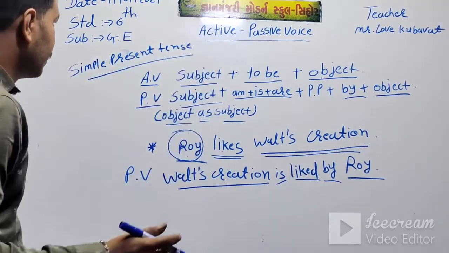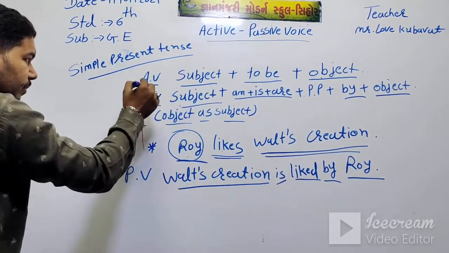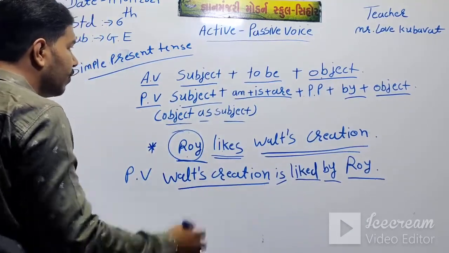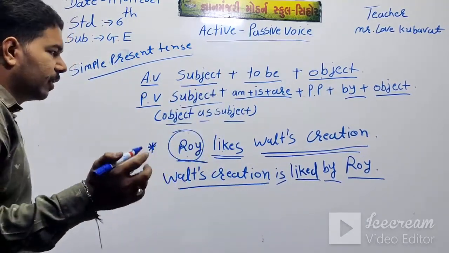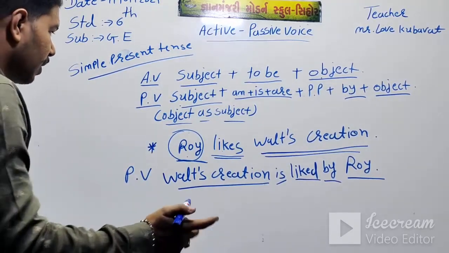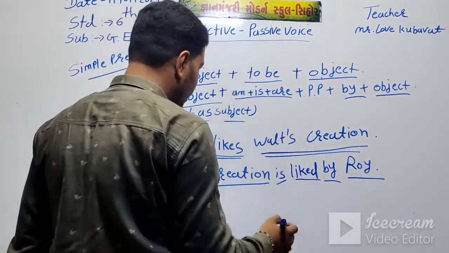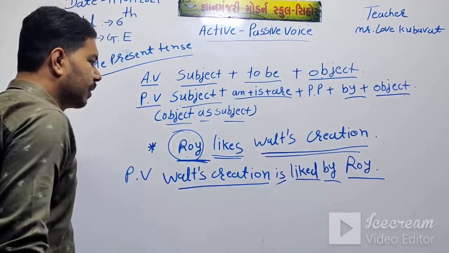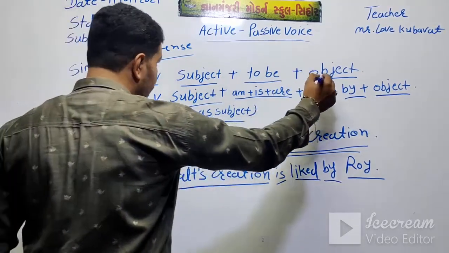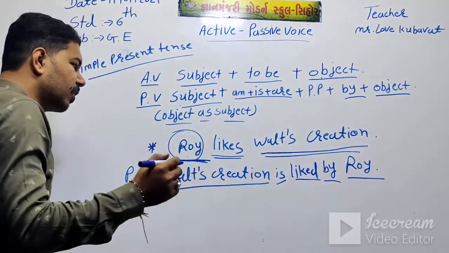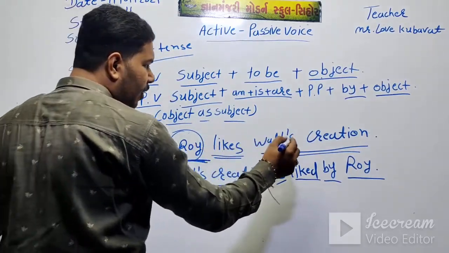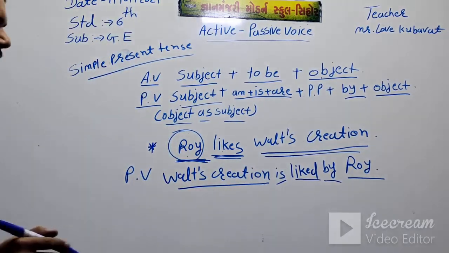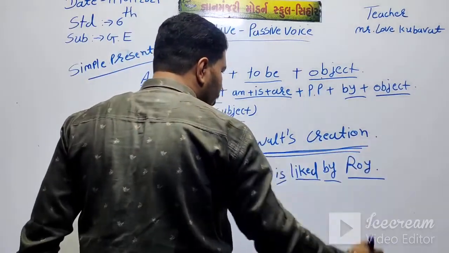Let's see simple present tense in active voice: subject plus to be plus object. How can you find the subject? Make a question: Roy likes world creation. Who likes world creation? Then this is the subject. And how can you find the object? Roy likes world creation. What does Roy like? Then the answer is world creation.